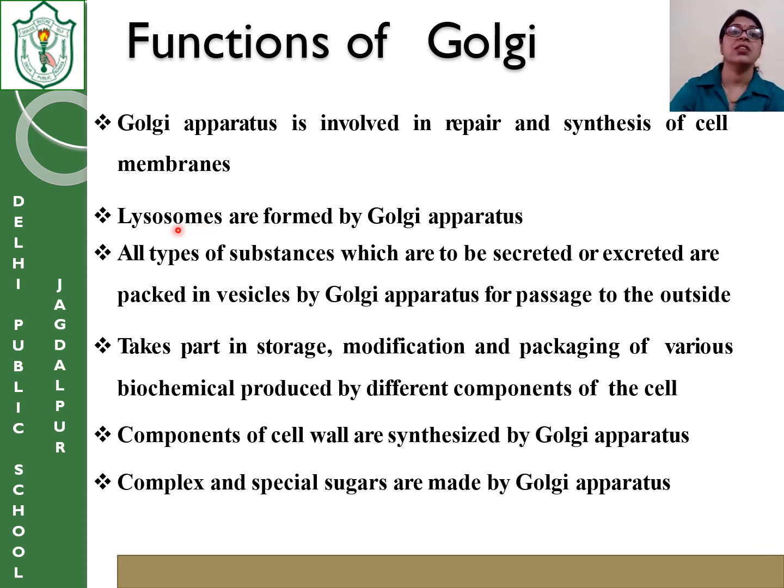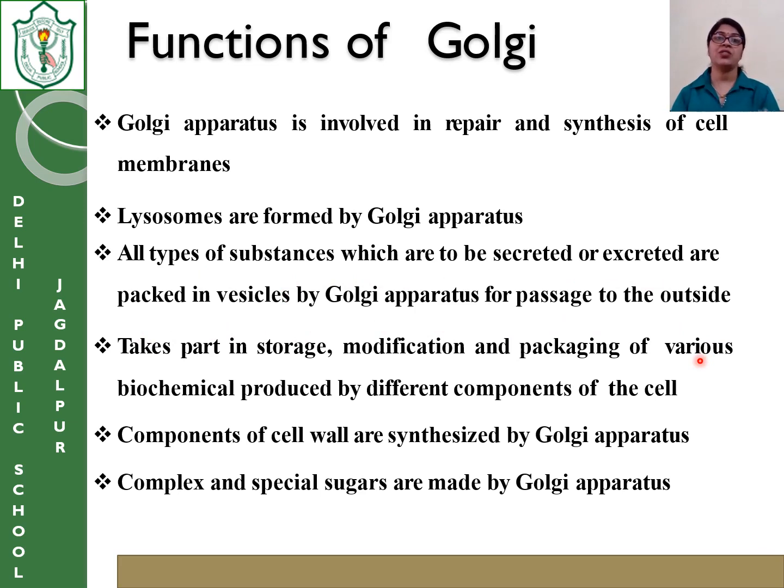Now, the second point is that the lysosomes are also formed by the Golgi apparatus. Some of the Golgi apparatus turn into lysosomes, and the lysosomes kill those unwanted substances which enter inside the cell. All types of substances which are to be secreted or excreted are packed in vesicles by the Golgi apparatus for the passage to the outside.